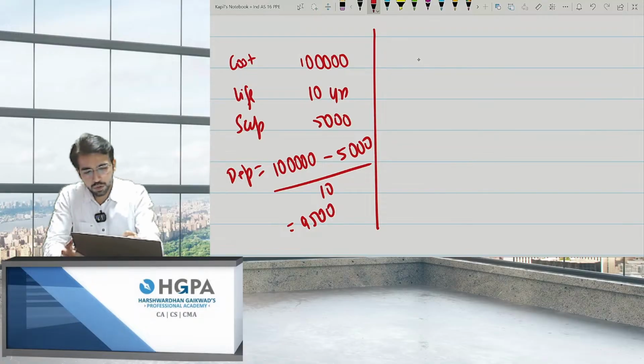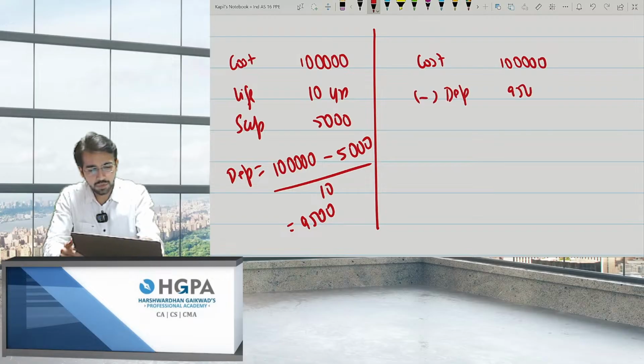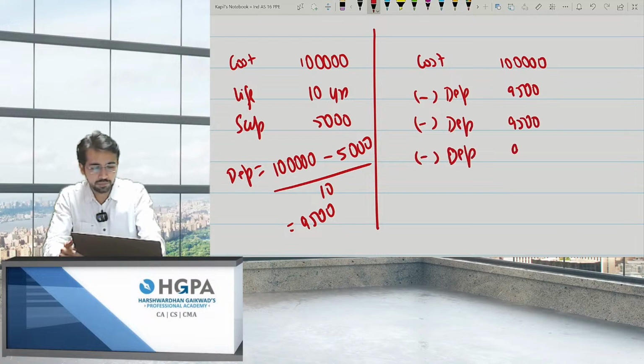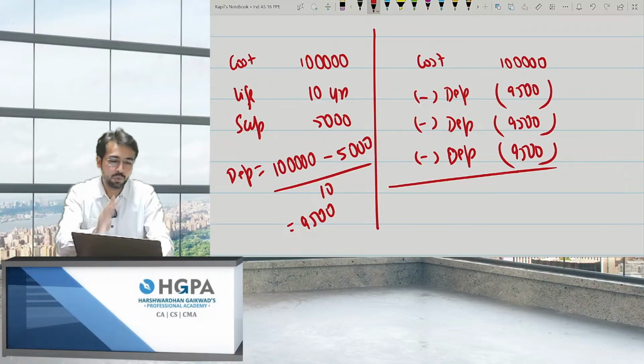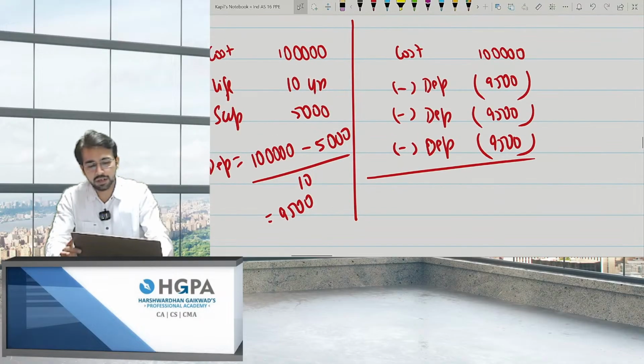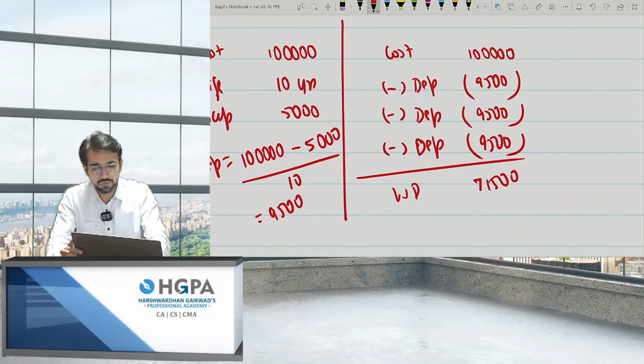You start with the cost 1 lakh. In the first year, depreciation was 9,500. In the second year, 9,500. In the third year, again 9,500. So 9,500 for the first 3 years, that is 28,500, which gives you 71,500. This is the WDV after 3 years.